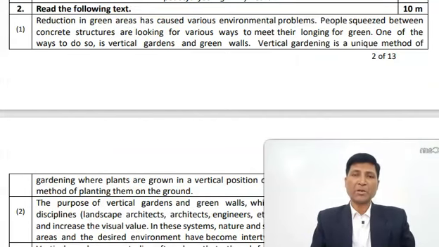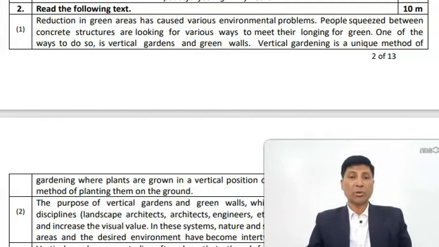Now, let us apply the same approach on this passage as well. First of all, we have to read each of the paragraphs given in this passage and summarize it in our own words, and then move on to the question section and answer the questions one by one. So look at the first paragraph and understand it as quickly as possible.